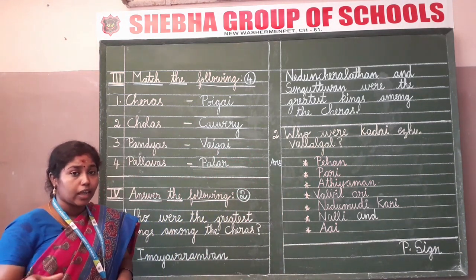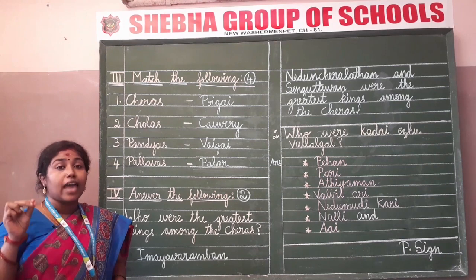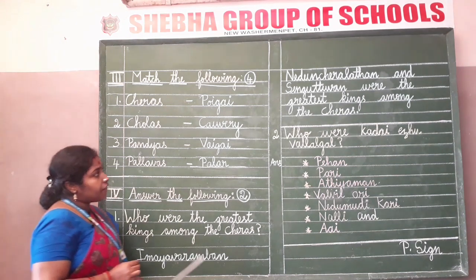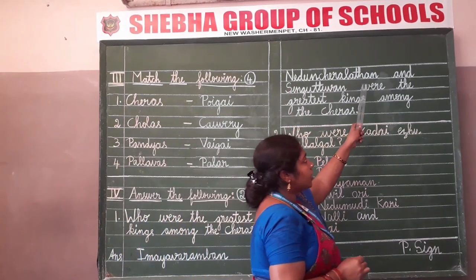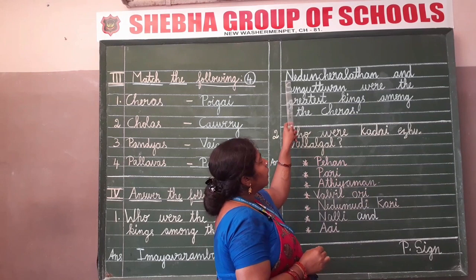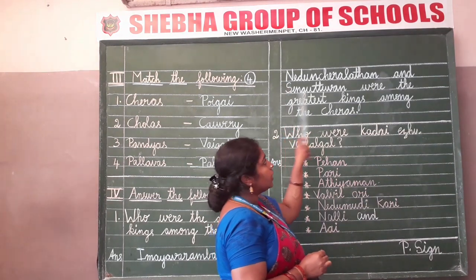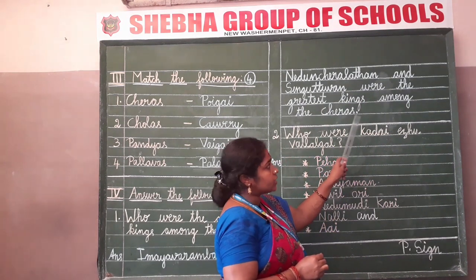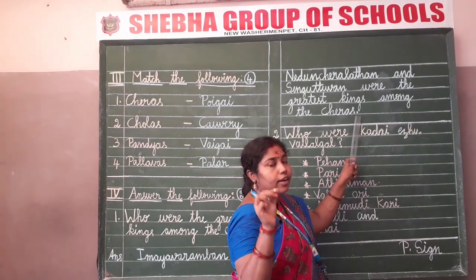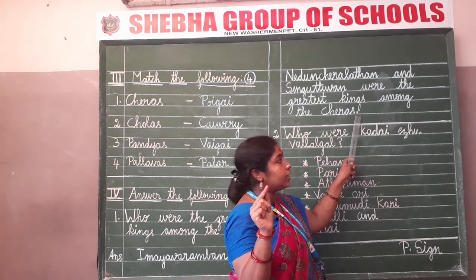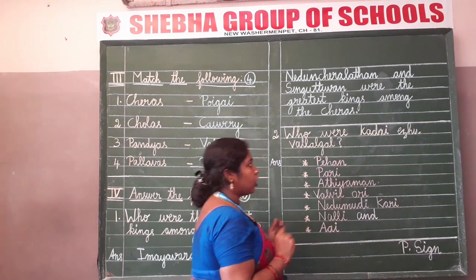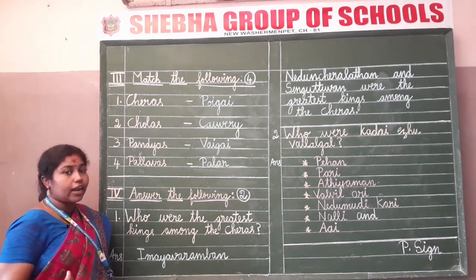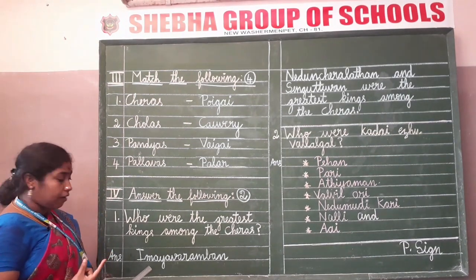Whenever we are writing the name of a person, we have to use capital letters. So I have mentioned I in capital. Imayavaramban, Nedunjeraladan and Senguttuvan. N in capital, S in capital, were the greatest kings among the Cheras. You have to keep a full stop after writing the answers. Don't forget this, children. It is also very important. So let me spell the word Imayavaramban. Spell it and write, children. It will give you memory power.